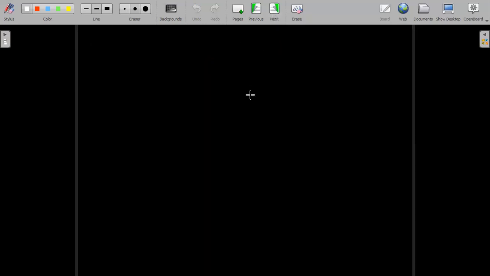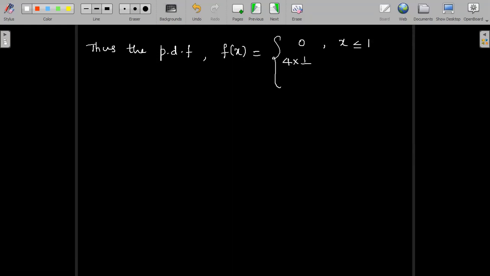So thus, the PDF, probability density function f of x, is given by 0 in the range x less than or equal to 1. It was 4 into c, where c is 1 by 16, now into (x minus 1) whole power 3 in the range 1 to 3, and is 0 in the range x greater than 3.